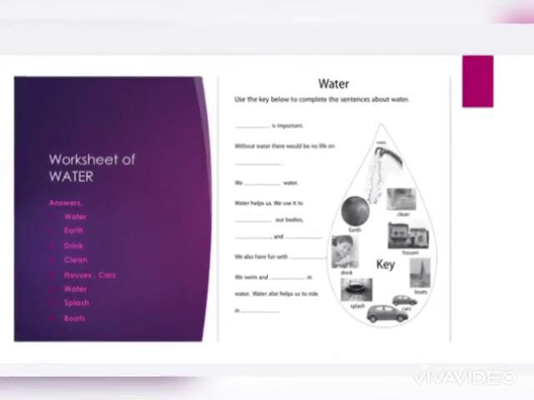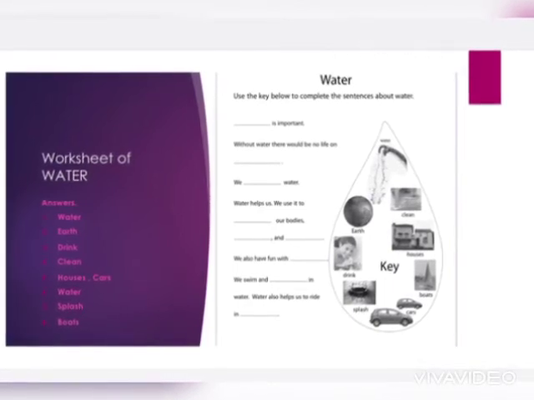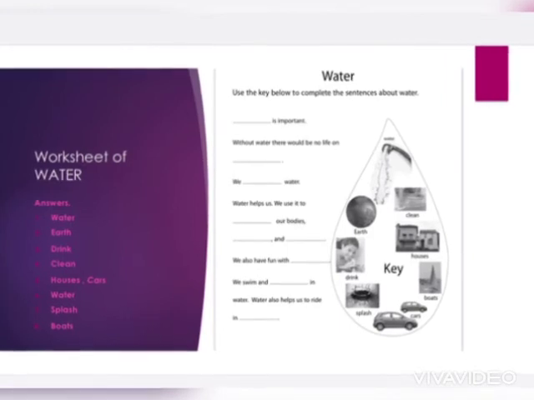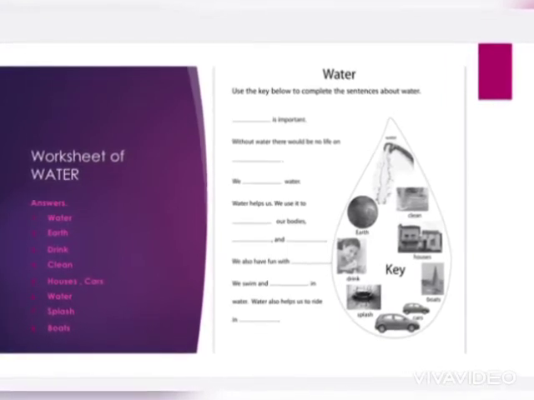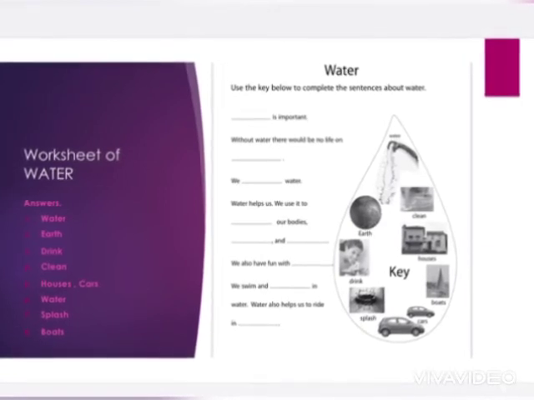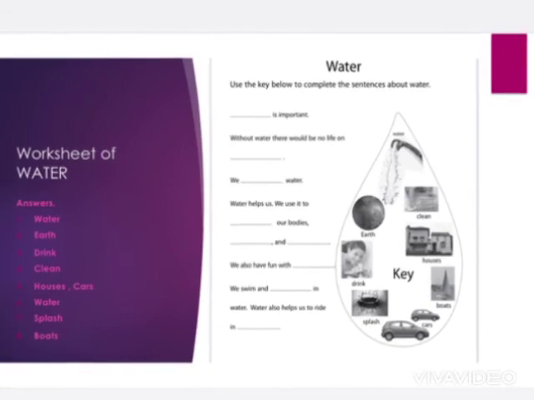Dash is very important. Without water there would be no life on dash. We dash water help us. Why we use it to dash our bodies, and dash we also have fun with dash. Swim and dash in water also help us to ride in dash, and the answers are written on the left side.